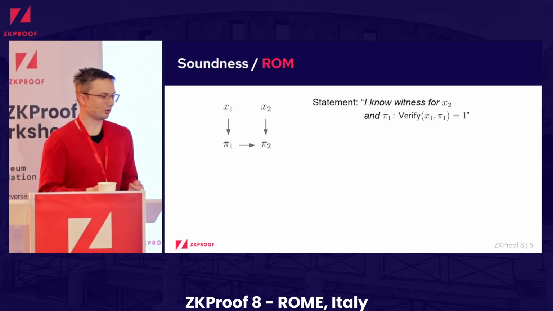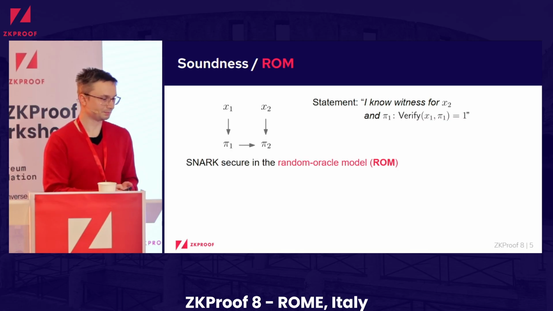So let's now unpack a little bit what happens in this recursion, especially if we are working in the Random Oracle model. So what is the statement that we are proving in these recursive proofs we are performing, right? So we still prove that we know the witness for some statement, but in addition, we also have to prove that we now know another proof for which verification passes for the previous statement.